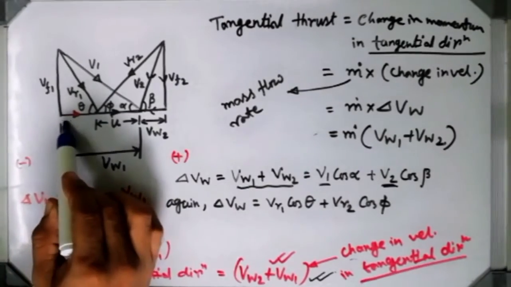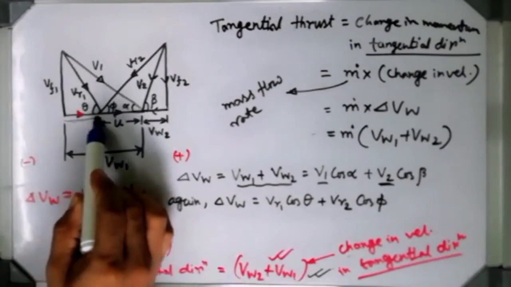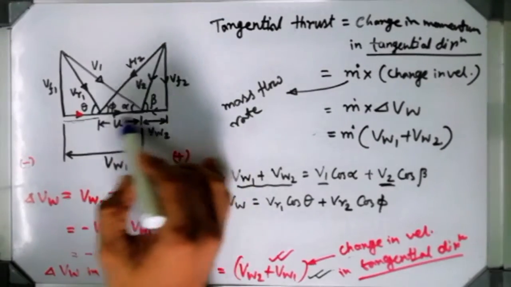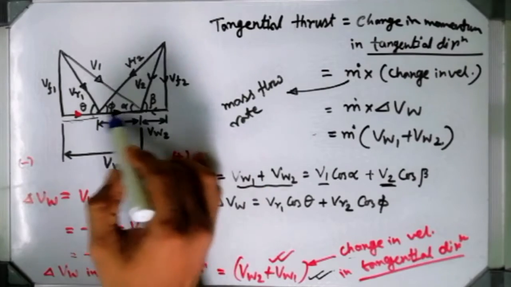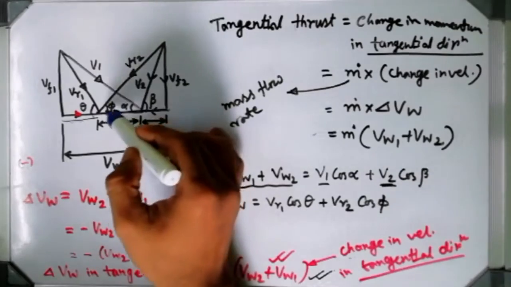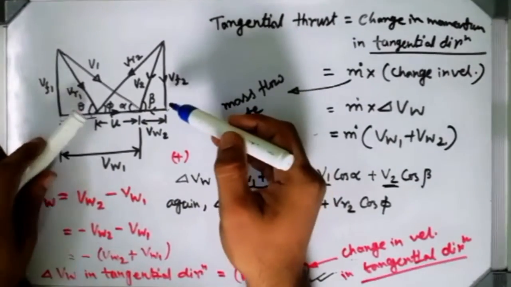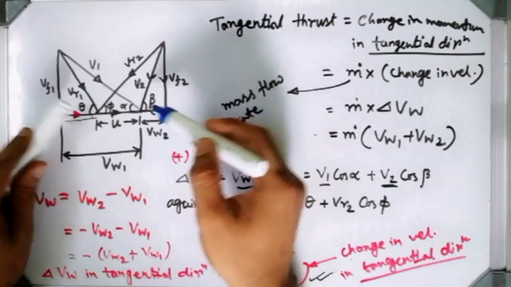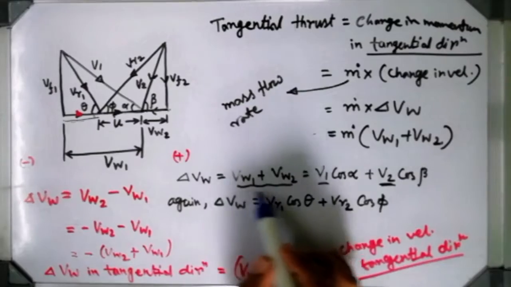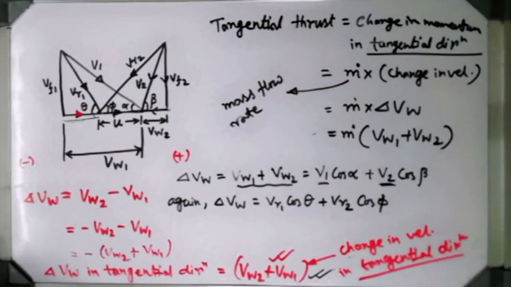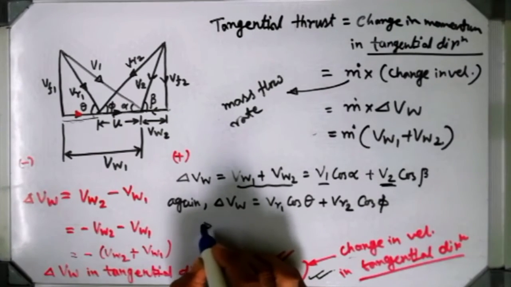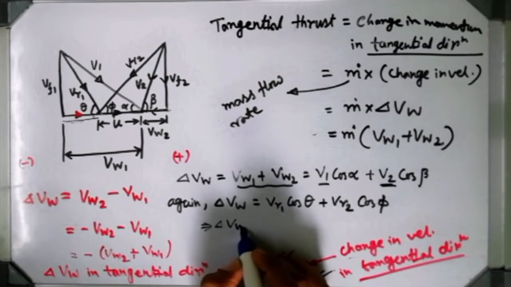VR1 cos theta means this amount, plus VR2 cos phi means the whole amount from here to here, because this is VR2 and this angle is phi. So if you add them both, you get VW1 plus VW2. Are you getting me or not? Yes, sir. Just simple trigonometry.